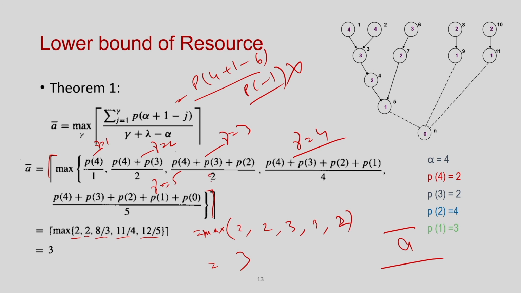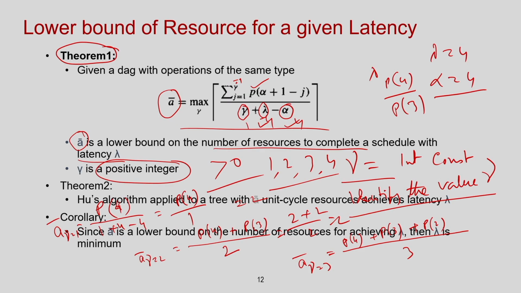So, this will be 3 here. Or you take the nodes which have level 4, 3, 2, 1 and divide by 4, you take an average, or you identify the nodes having level 4, 3, 2, 1 or 0 and take an average, right. This is what this expression does at a high level. Okay. So, this is very important in the context of this lower bound. Here, if I am given a latency, I can identify this lower bound of the resource.